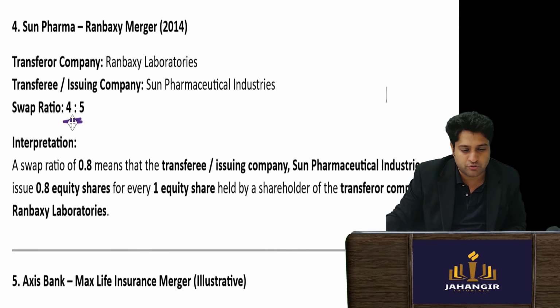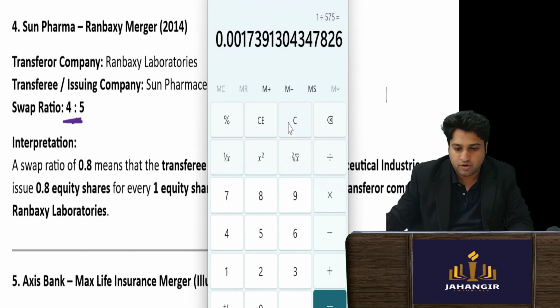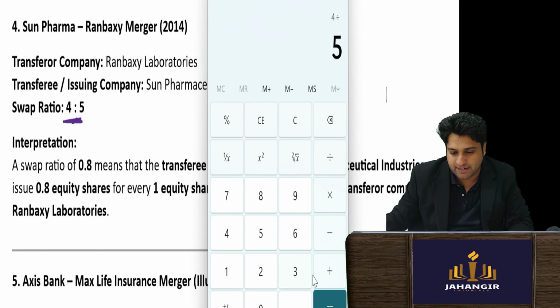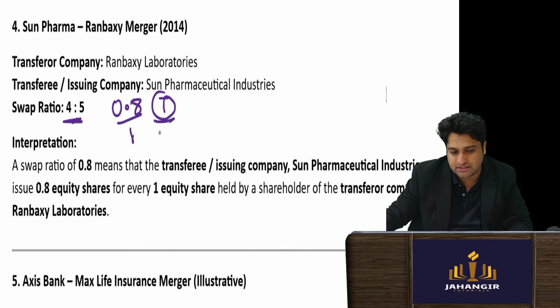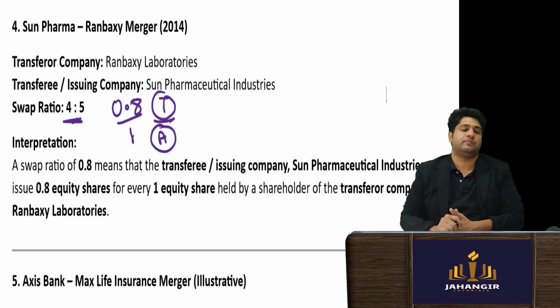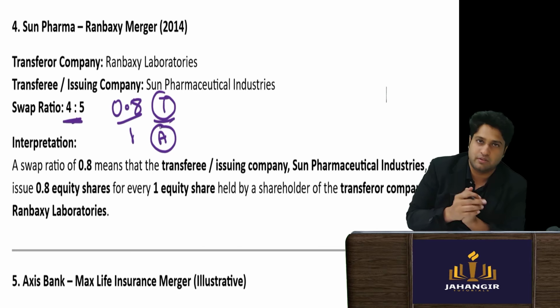Similarly, 4:5. You have to break it down. 4 divided by 5 means the ratio is 0.8:1. This is the target company size and this is the acquirer's size. The target is small. How will we frame the sentence?